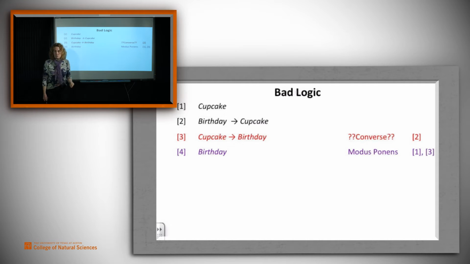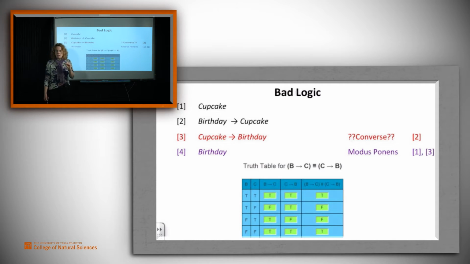Converse isn't a sound rule. It gets us conclusions that aren't justified. And let's see why we know that that's the case. Here's the truth table for converse. If it were to be a sound rule, if it were to be a tautology, then we'd have to have the case that B implies C is logically equivalent to C implies B. And if that were true, then this last column would contain all T's. It doesn't. It contains 2 T's and 2 F's.